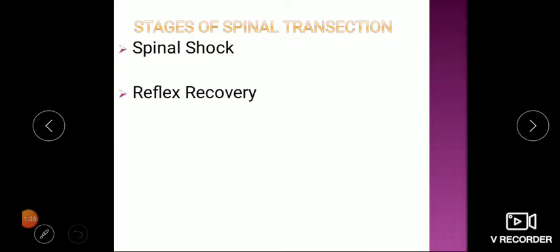Now let's see the stages of spinal cord transection. First and foremost is spinal shock. We'll be seeing it subsequently. Second stage is after some duration of time we get a recovery, that is called spinal cord reflex recovery. And third, if the recovery phase is not managed properly or if the patient is very bad, he can go into reflex failure. So these are the three stages of spinal cord transection: spinal shock, reflex recovery, and rarely, if the patient is in very bad condition, he goes into reflex failure. Now first we'll see what is spinal shock.